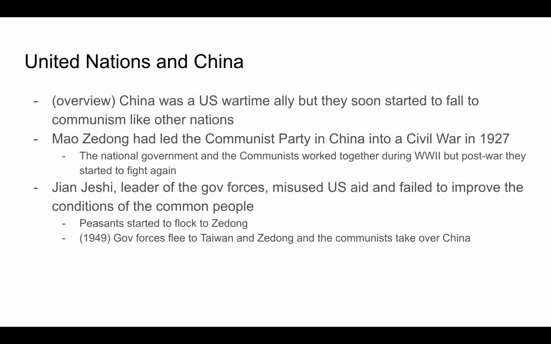Mao Zedong had led the Communist Party in China into a civil war in 1927. The national government and the communists worked together during World War II, but post-war, they started to fight again. Jiang Jieshi, who was the leader of the government forces, misused American aid and failed to improve the conditions of the common people. This led to peasants starting to flock towards Zedong. In 1949, the government forces fled to Taiwan and Zedong took over China.